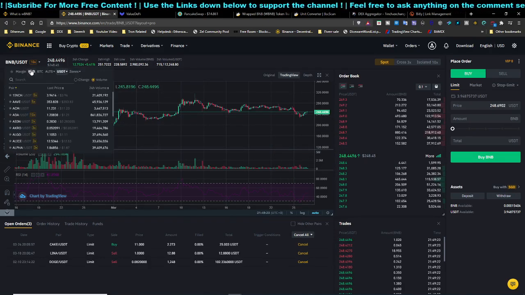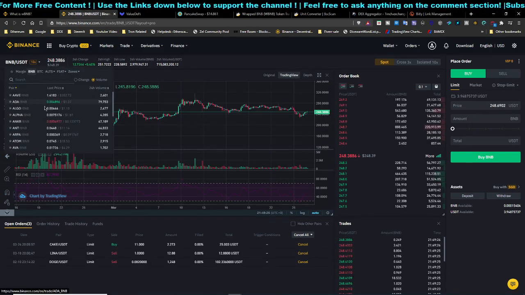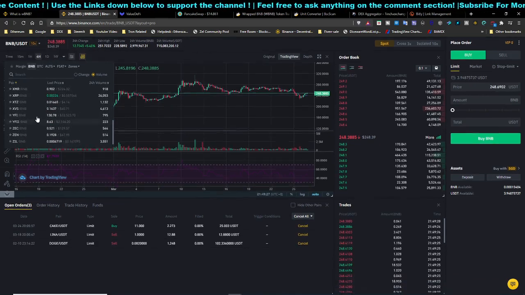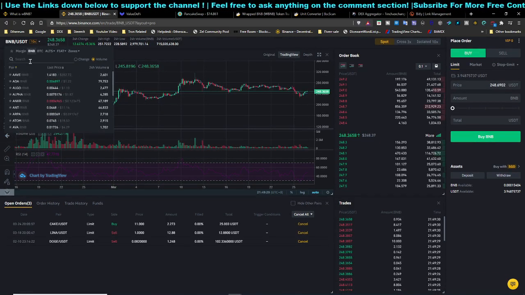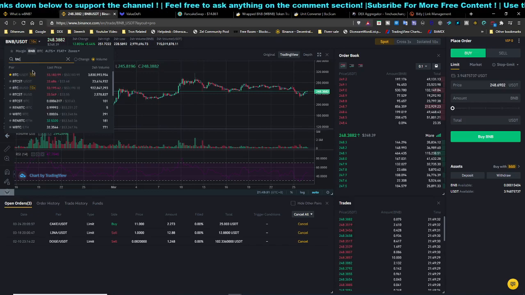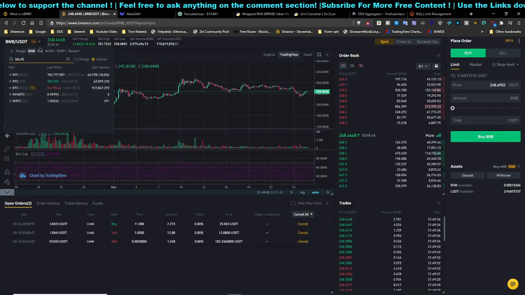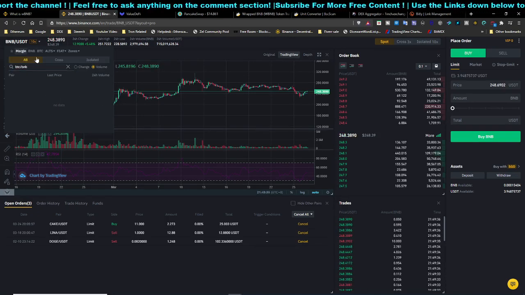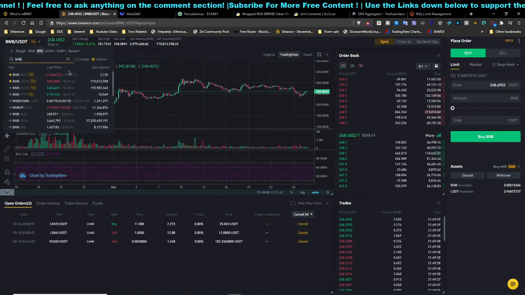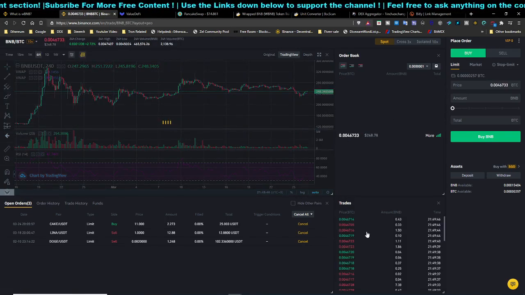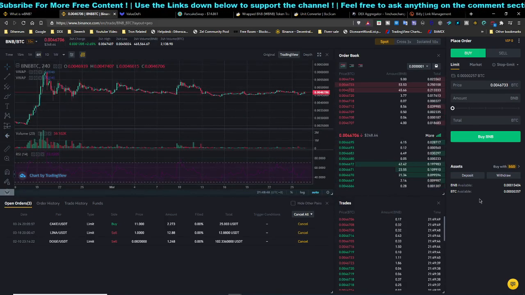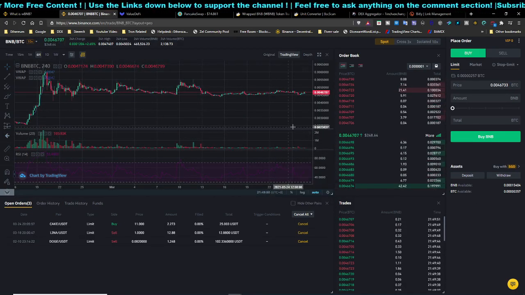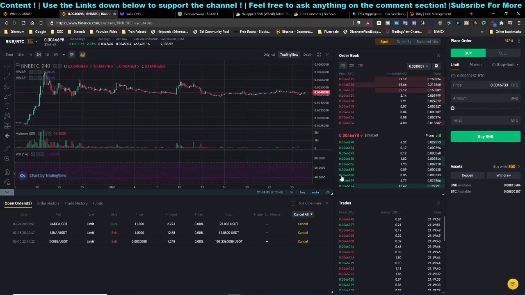If not, let's say you have some other altcoin that is listed over here. There's lots of coins over here. So if you want to convert Bitcoin to BNB, you can do it. Just type BNB, select the Bitcoin tab, and you will see BNB/BTC. After that you can click on it, and from there you can trade your Bitcoin for Binance token, I mean the BNB.